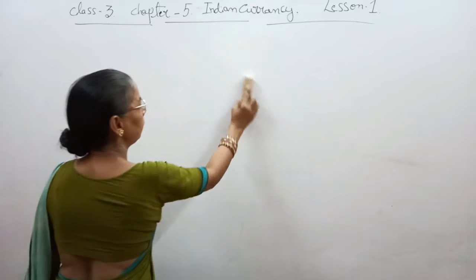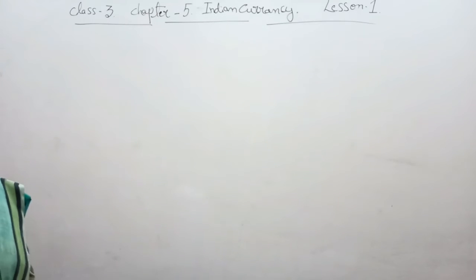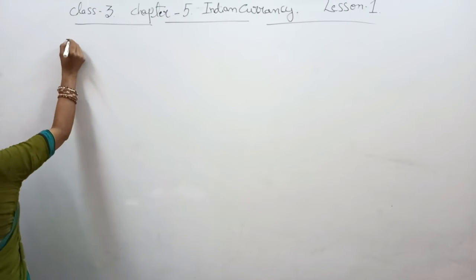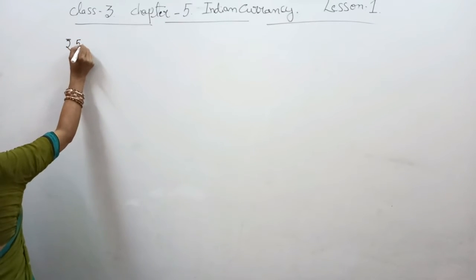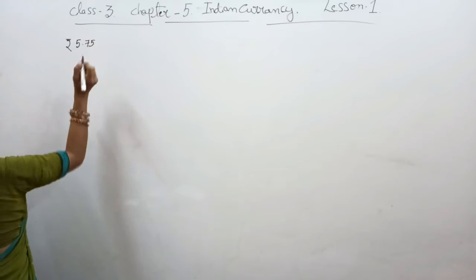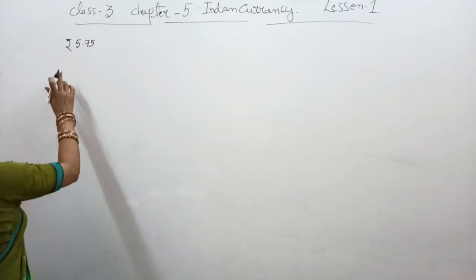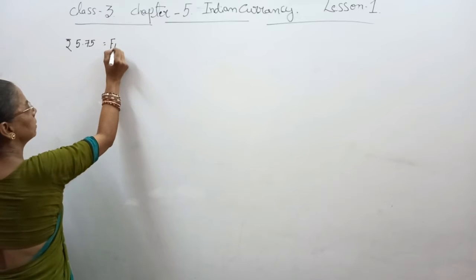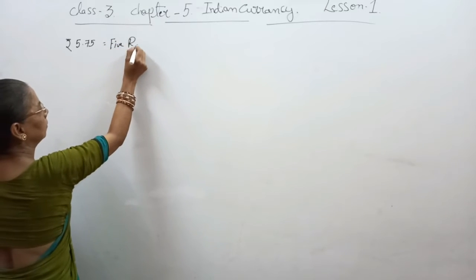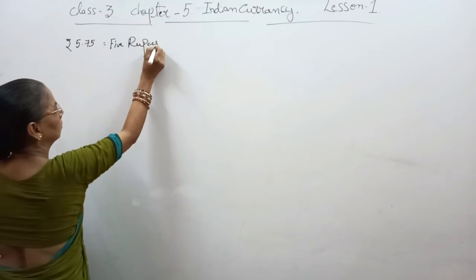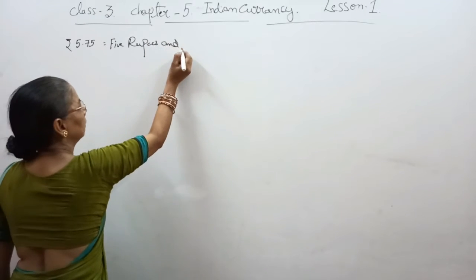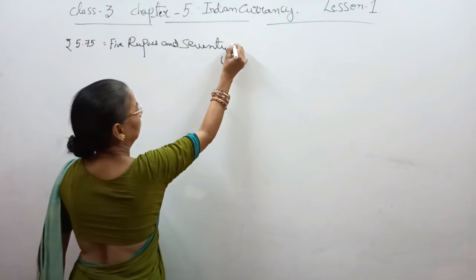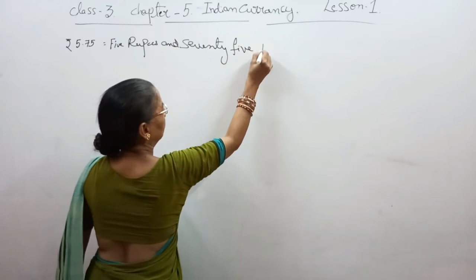That is, if we write rupees 5.75, it means 5 rupees and 75 paise.